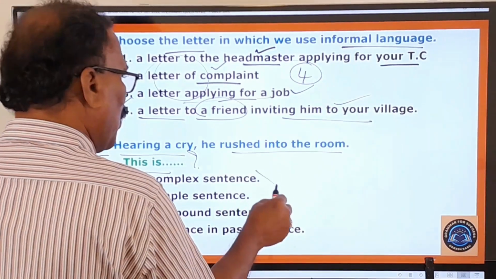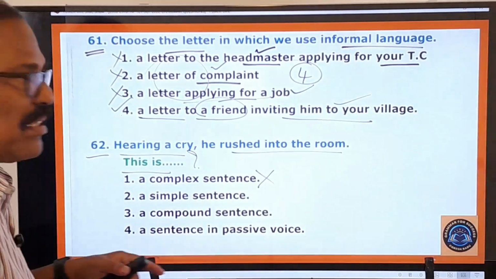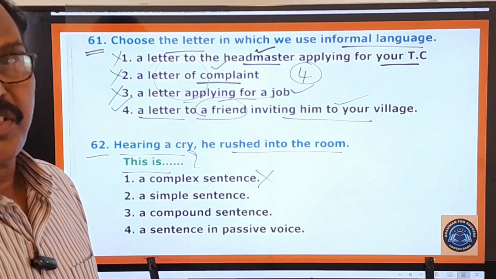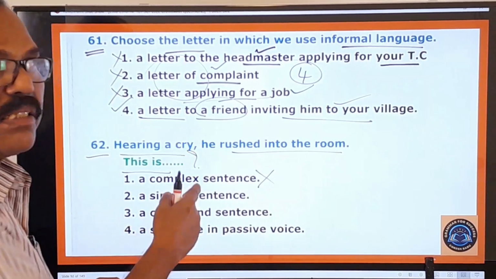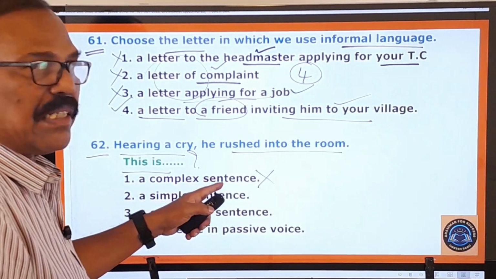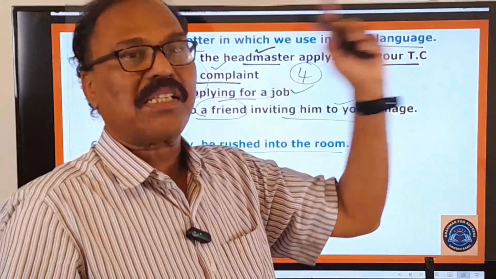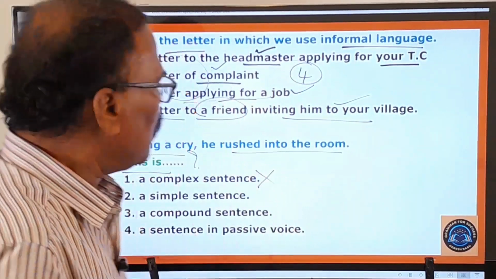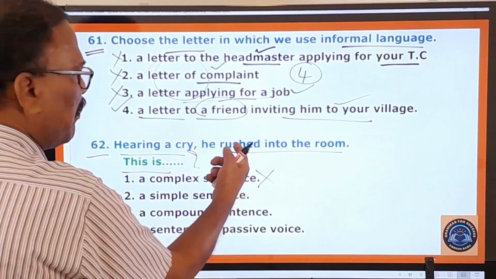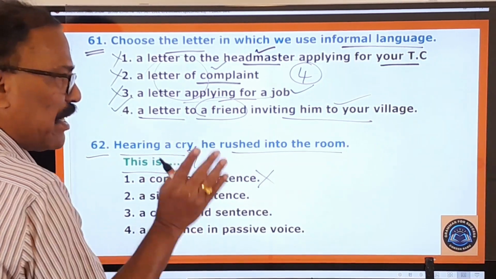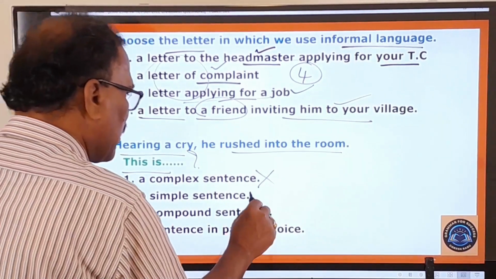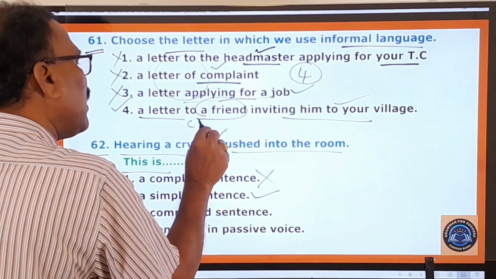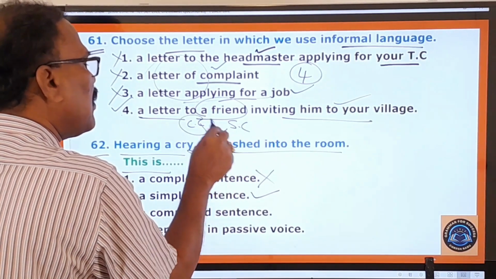A complex sentence? No, it is not a complex sentence because in this sentence you don't find any subordinating conjunction. If at all there is a subordinating conjunction, then you can call it a complex sentence, because only complex sentences are formed with the help of subordinating conjunctions. So here no subordinating conjunction can be found in this sentence. Therefore, it is not a complex sentence. And a simple sentence? Yes, it is a simple sentence. There is neither a coordinating conjunction nor a subordinating conjunction.